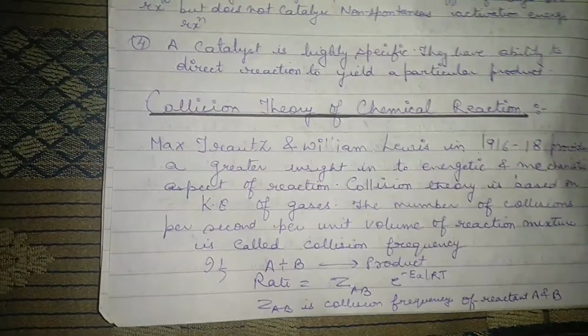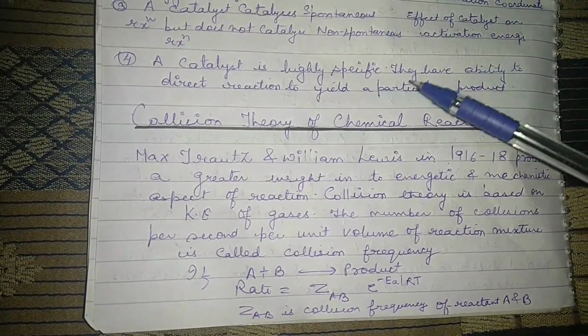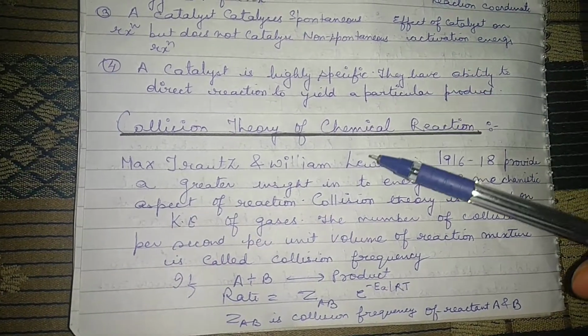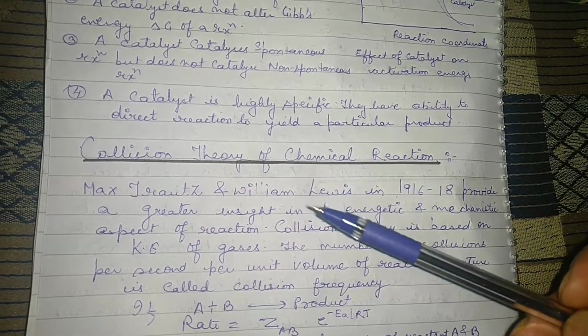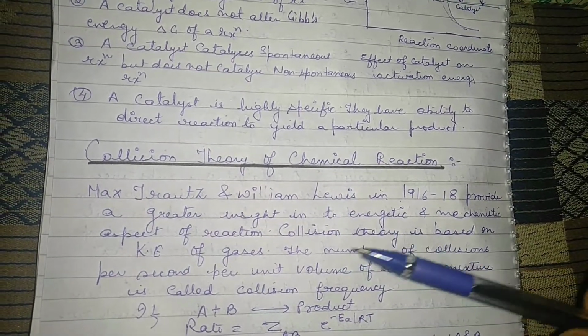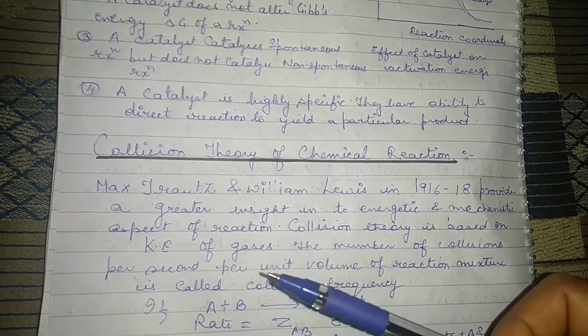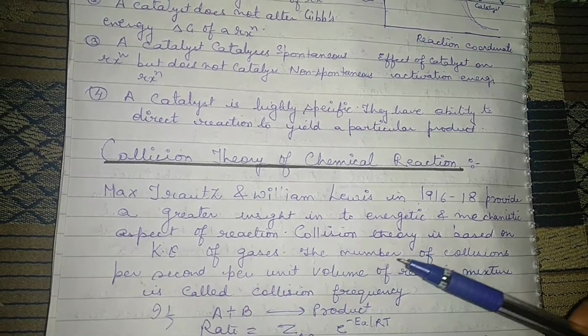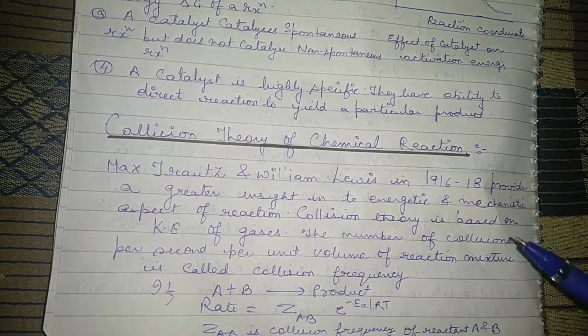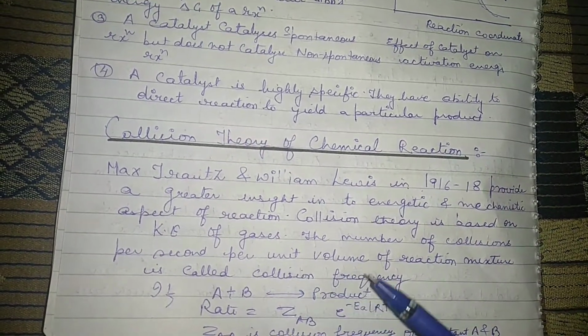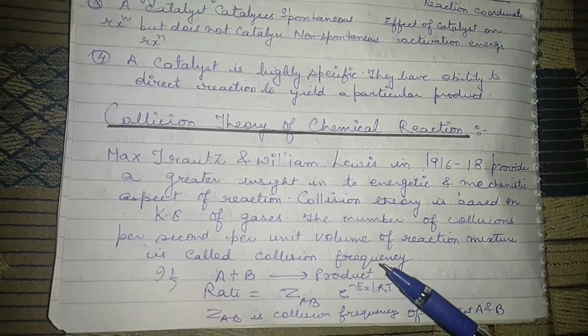Now the last topic of this unit, that is the collision theory of chemical reactions. Max Trautz and William Lewis in 1916 and 1918 provided a greater insight into the energetic and mechanistic aspects of a reaction, that is the collision theory. It is based on the kinetic theory of gases. The number of collisions per second per unit volume of a reaction mixture is called collision frequency.